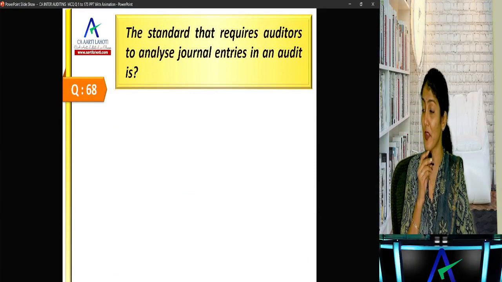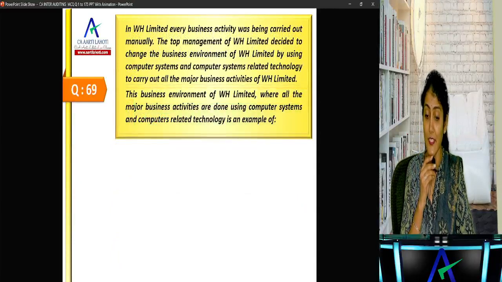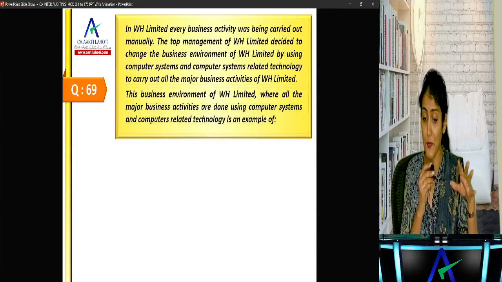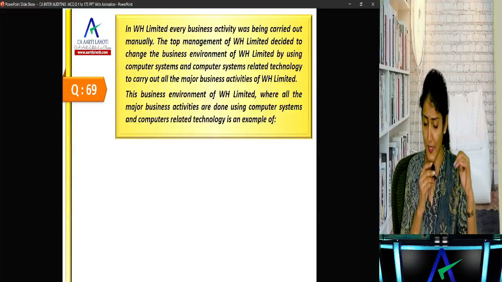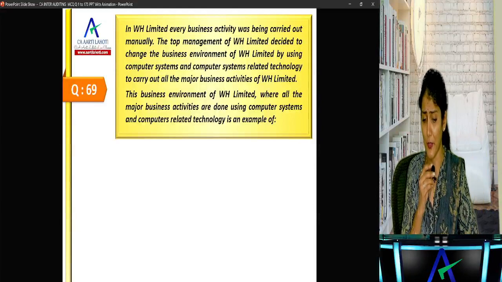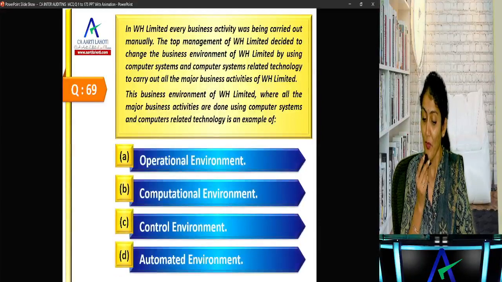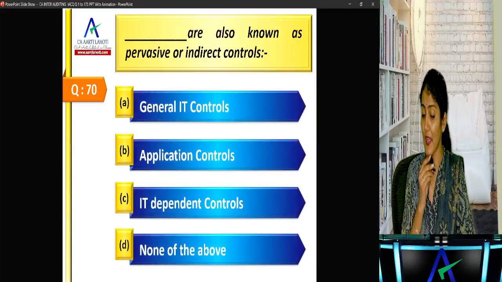Standard that requires auditors to analyze journal entries in an audit is SA 240, because recording fictitious journal entries is management override of control. So that's 240. Right. In WH Limited, every business activity was being carried out manually. The top management decided to change the business environment by using computer systems and computer system related technology. This business environment of WH, where major business activities are done using the computer system and computer related technology, is an example of an automated environment. Okay. Dash are also known as pervasive or indirect controls.